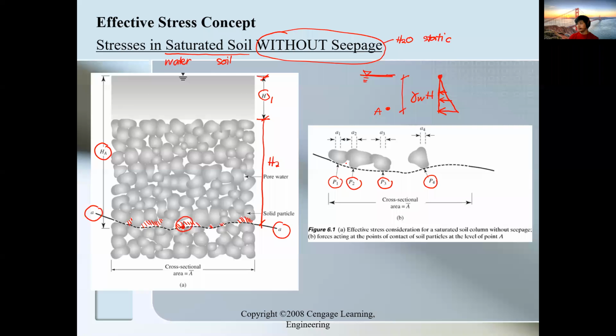So we try to make it simple and generalize it under one particular force.